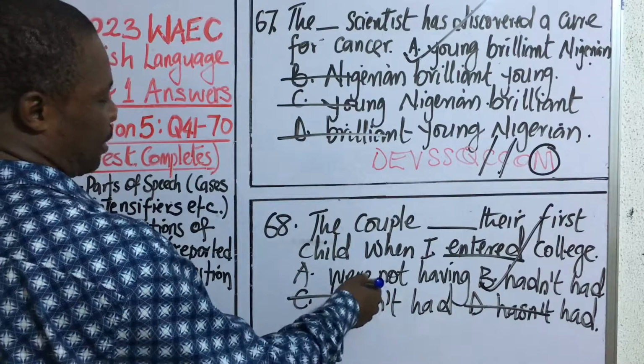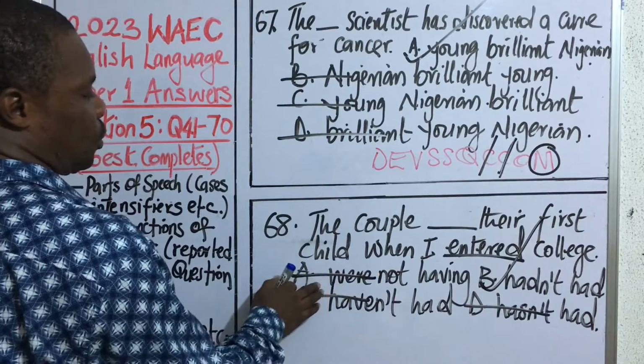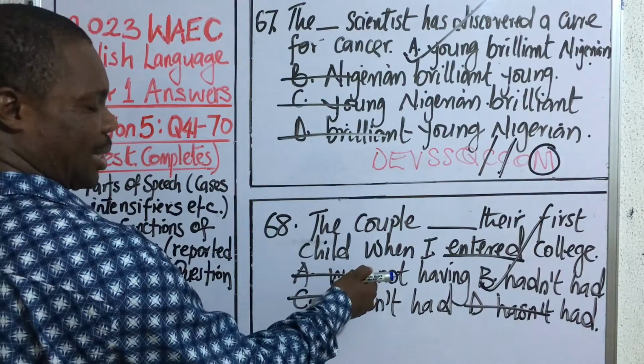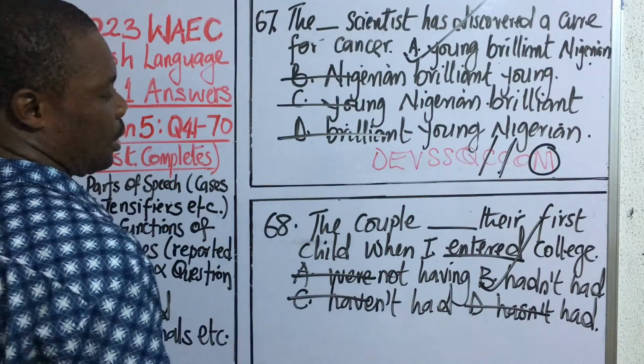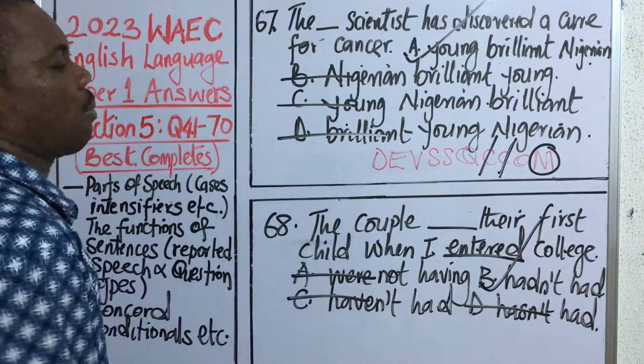And not things like we're not having. No, this one does not collocate. This is past continuous tense. So this is not the case.